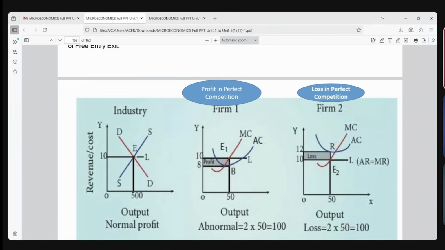But in the long run, there won't be profit, there won't be any loss, there will be only a no profit no loss situation, what we call normal profit situation. All these two diagrams belong to the short period in perfect competition.